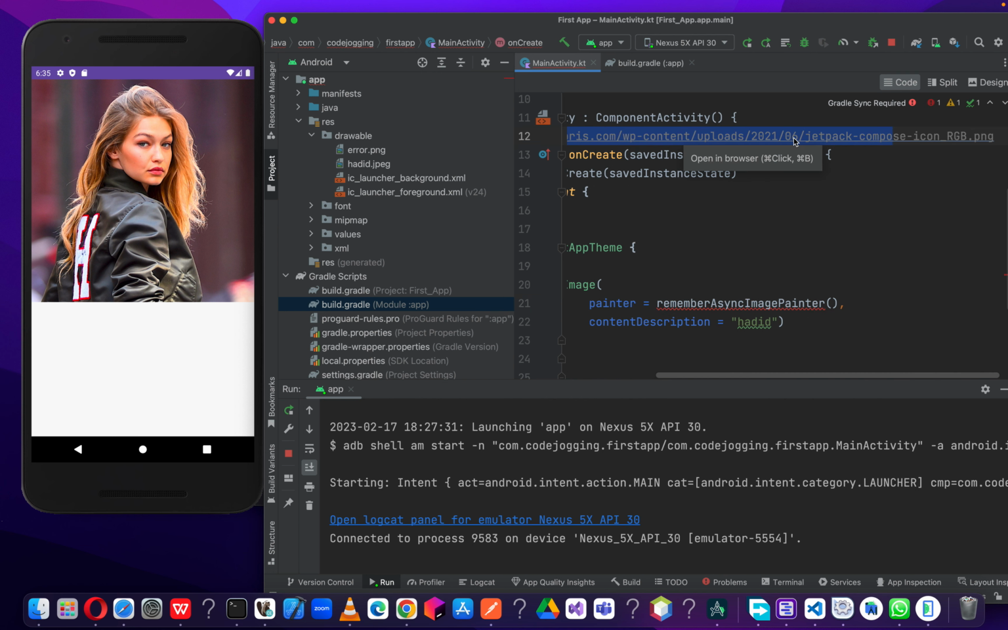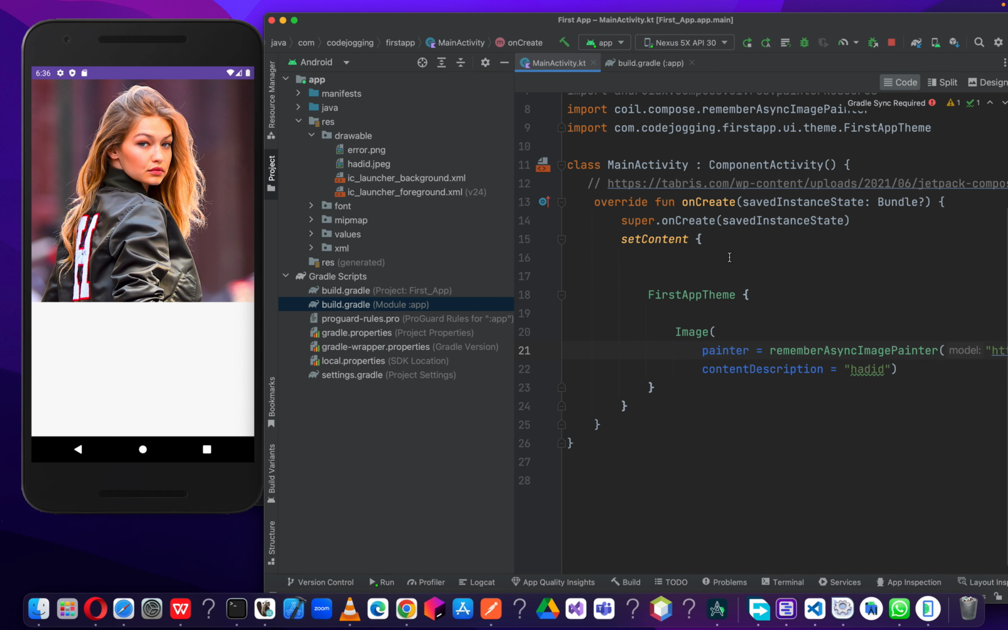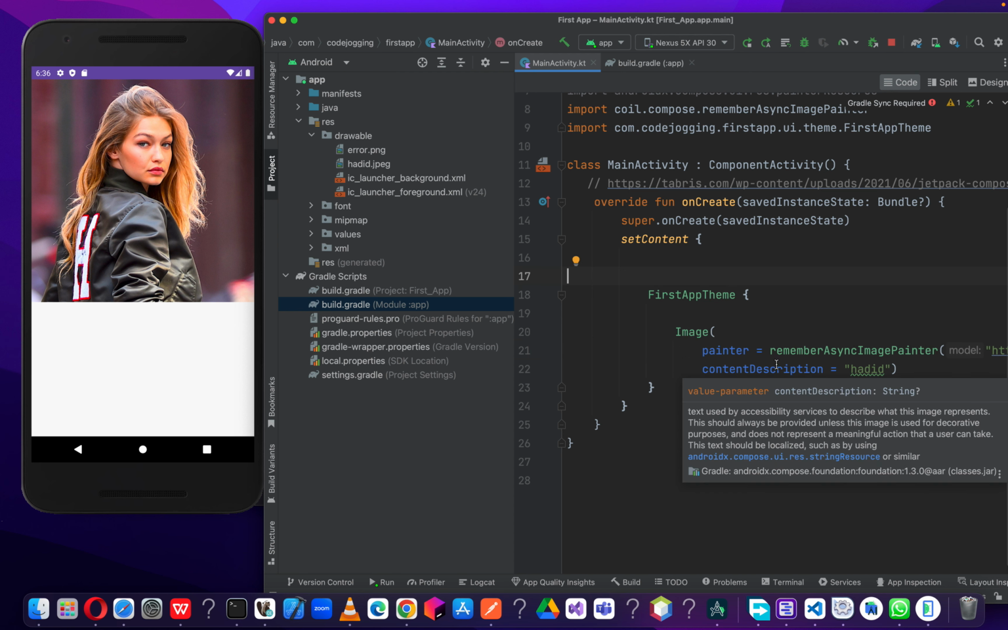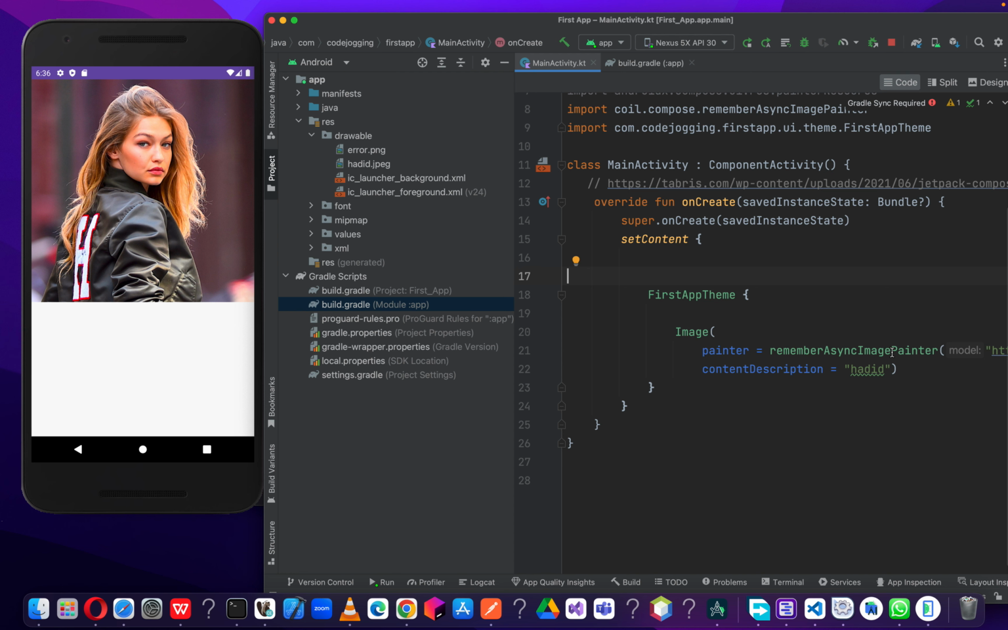Okay, before we run this code, there are a lot of things we need to do. Now we've not told the app to grant us the permission to access the internet in our app. So if you run this app, it will crash because the image will try to fetch it from the server, which the permission has not been granted yet.